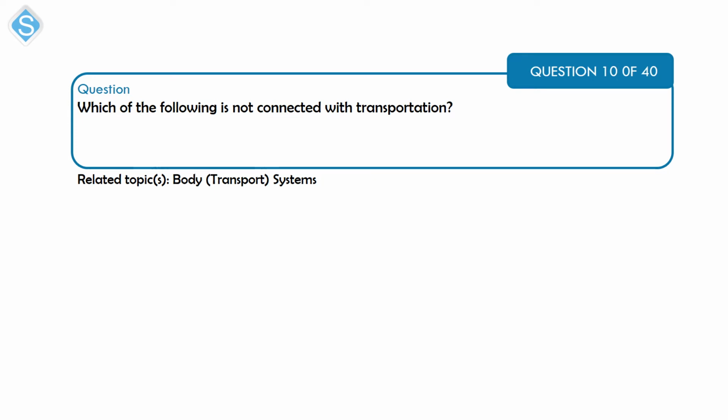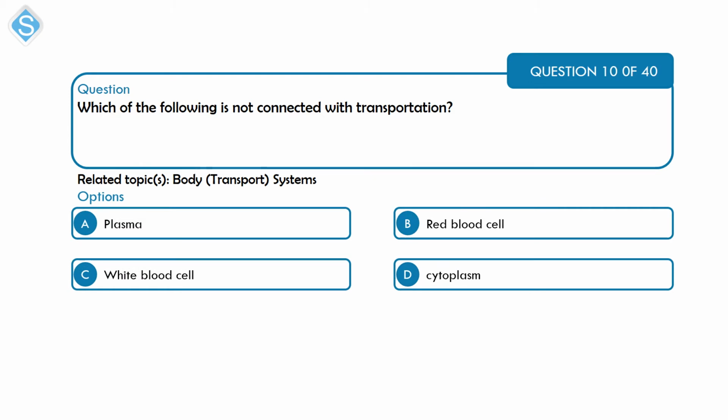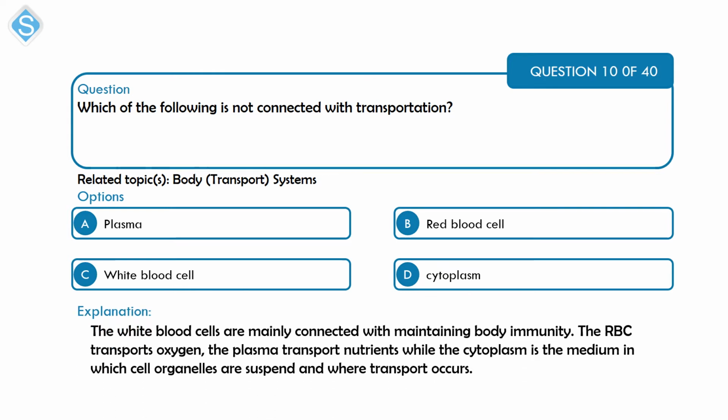Next on body system, the circulatory system specifically. Which of the following is not connected with transportation? A, plasma, B, red blood cell, C, white blood cell, and D, cytoplasm. Okay, so the white blood cell is mainly connected with maintaining the body's immunity. It helps the body to fight against pathogens and infections. The red blood cell transports oxygen. All right, the plasma transports nutrients, while the cytoplasm, excluding the nucleus, is the cell medium where cell organelles are suspended and where transport occurs. So the white blood cell here is not connected with transportation.